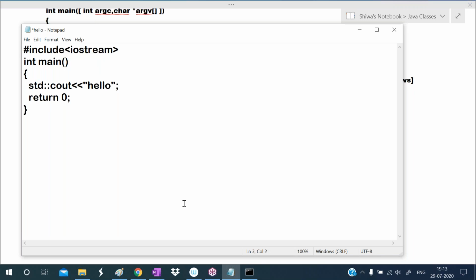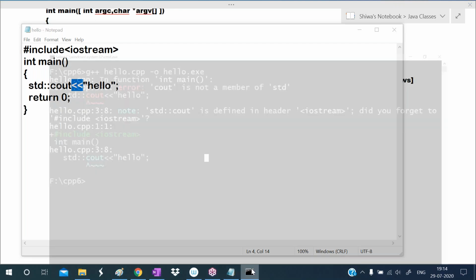So this is the program to print hello. Tomorrow I will explain very clearly what is this hash include iostream, what is this std, what is this cout, and what is this insertion operator. This is called the insertion operator or put-to operator. Okay, so I will explain all these things in tomorrow's session.